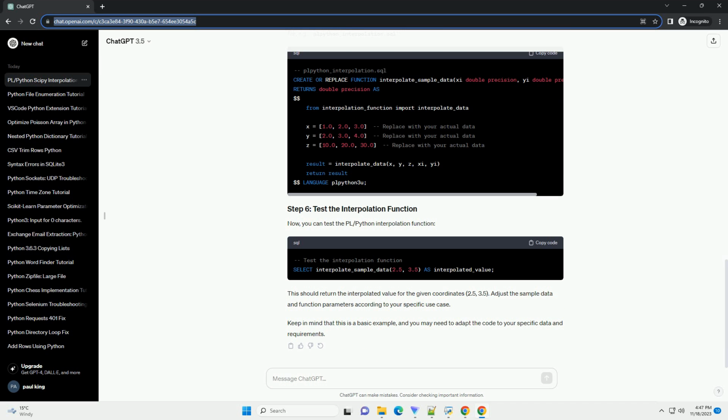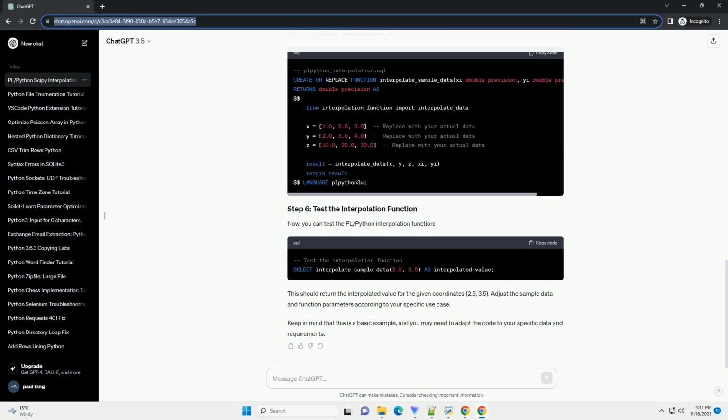Now, create a pl/python function that performs the grid data interpolation using scipy. In this example, the function is named perform_interpolation. Now, you can execute the function to perform the interpolation. This query will return a table with columns X, Y, and interpolated_value, containing the interpolated values for the specified grid.